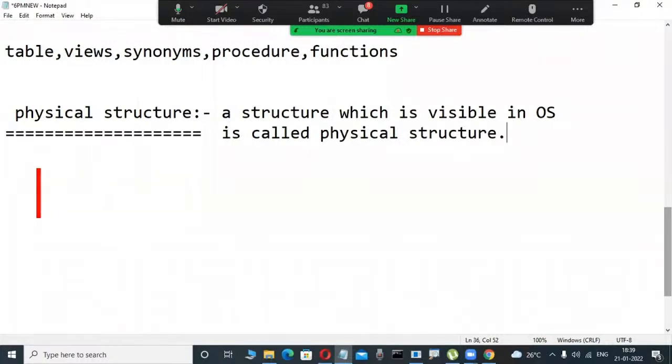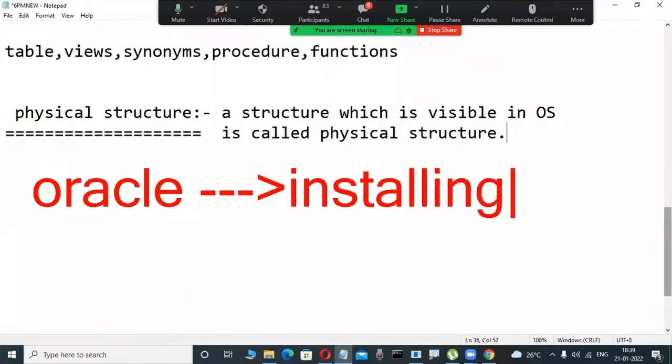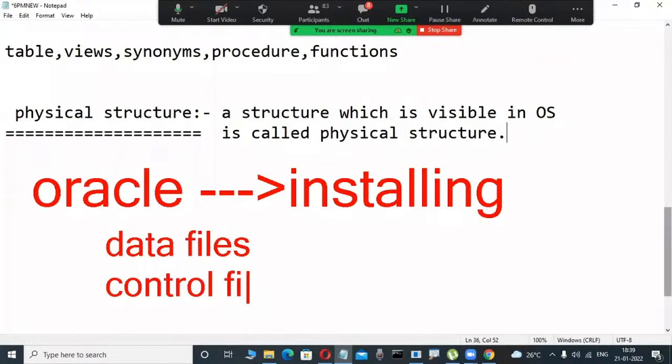Same like that, Oracle is a relational database software. MySQL, SQL Server, we are installing, for example. Whenever I'm installing Oracle, some physical files are automatically created. Data files, that is .dbf files, control files, and also redo log files are created.